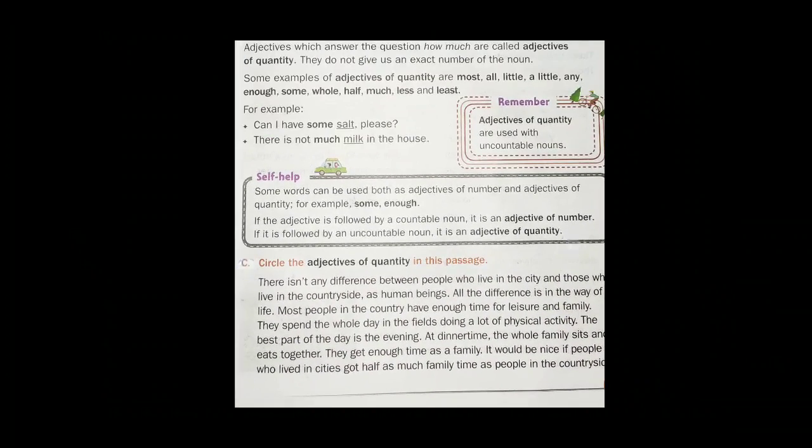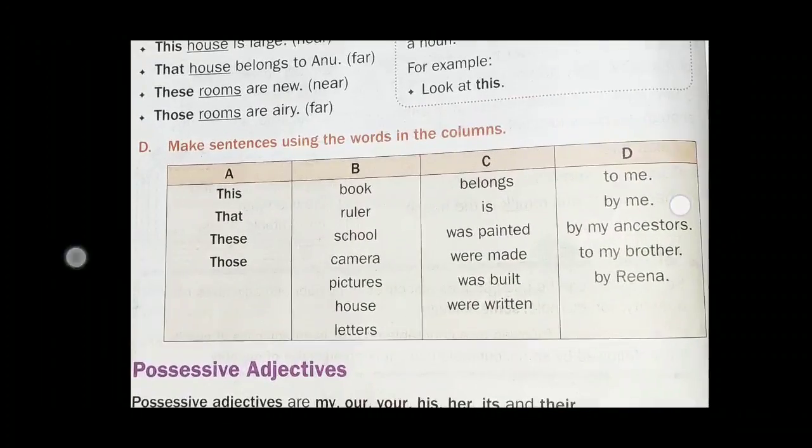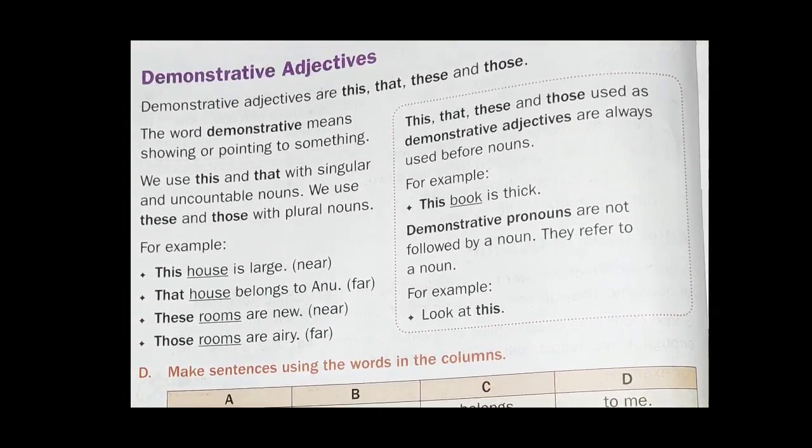Let's understand the next kind of adjective, that is demonstrative adjective. There are only 4 demonstrative adjectives. First one is this. Second one, plural of this, that is, these. Third one is that, and fourth one is plural of that, those.